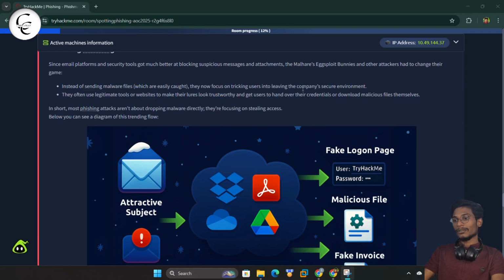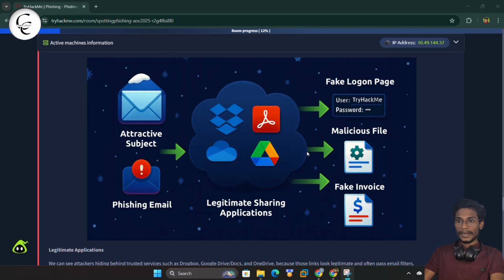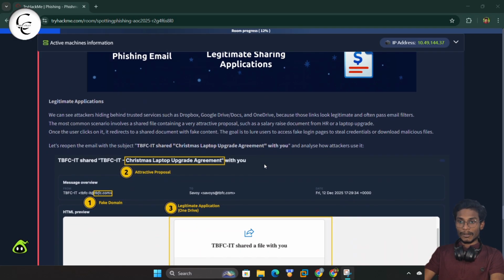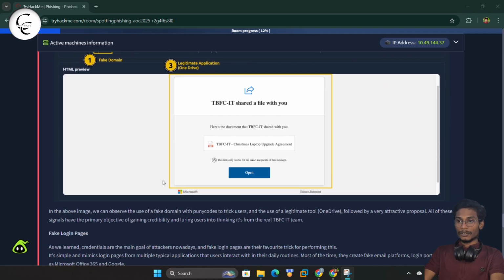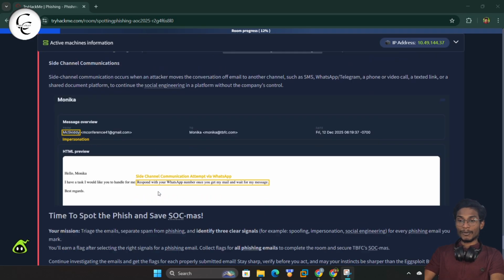Basically, now the attackers try to remove the users from the company's secure environment and redirect them to a fake login interface or other platforms. Also they can attach a legitimate application, a fake login page, or use side channel communication. So using all these techniques, the trending phishing attack is being performed.